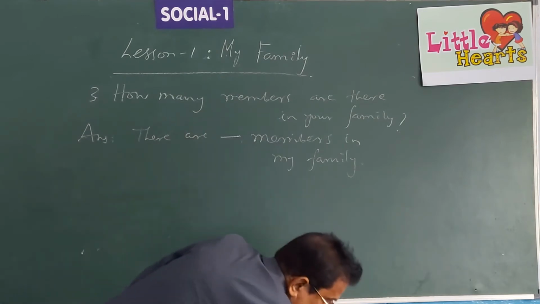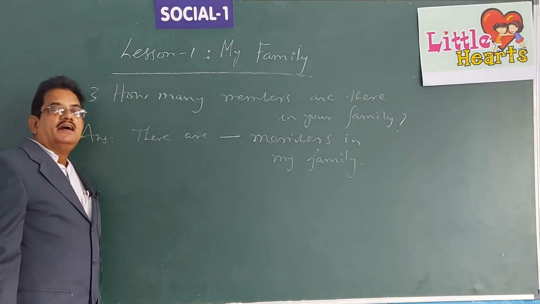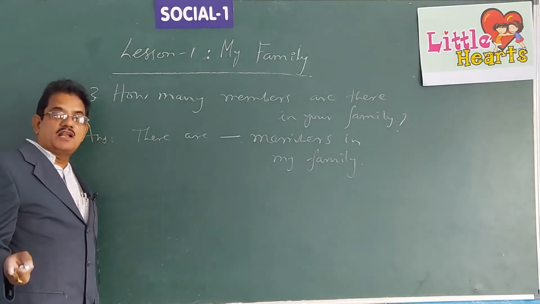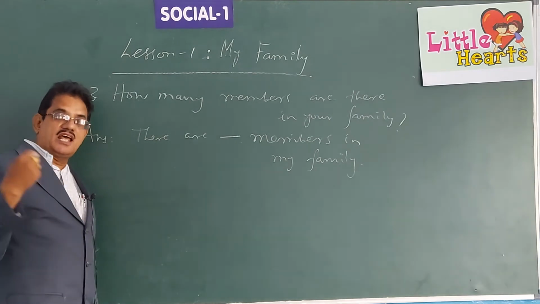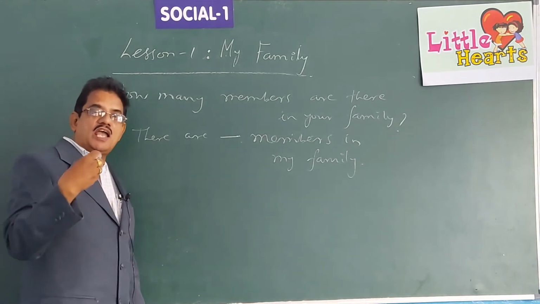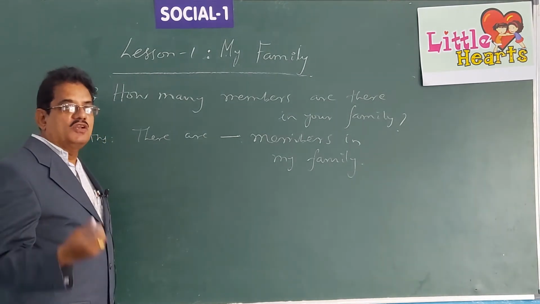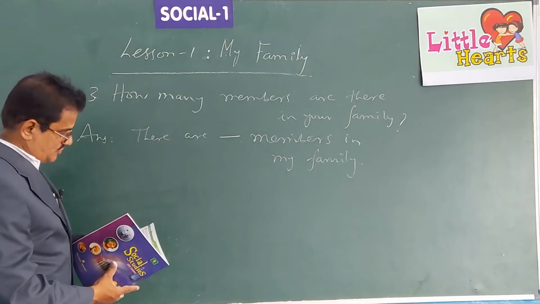Which means you can count the number of your family members including yourself and write that number there. If there are 4 or 5, you write there are 4 members in my family. There are 5 members in my family. There are only 3 members in my family. You have to count and write the answer for that question.